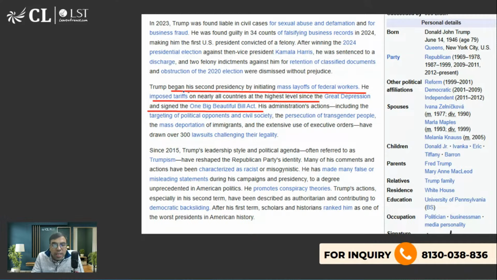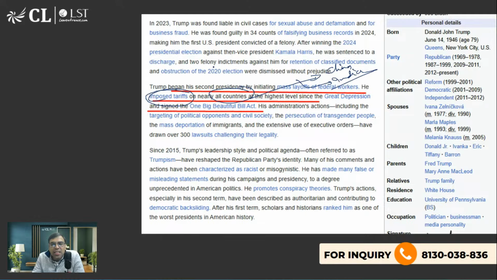After that, he started imposing tariffs on almost all the countries. Especially, his biggest target was China, then India and such countries. We will discuss the reason why he started putting so many tariffs and what is the reason behind it, because that is also very, very important.